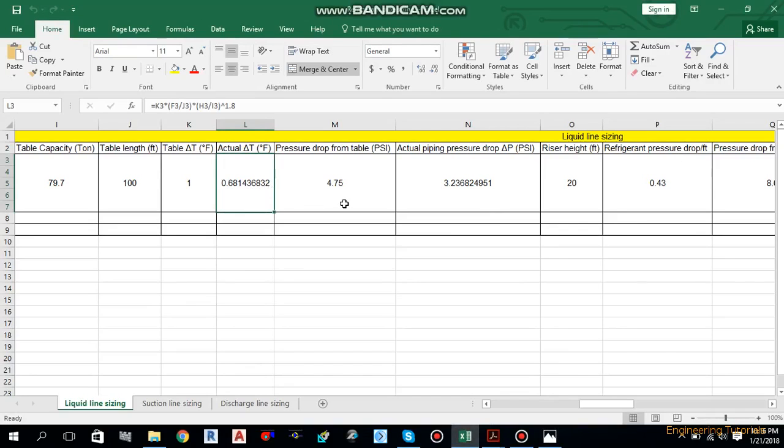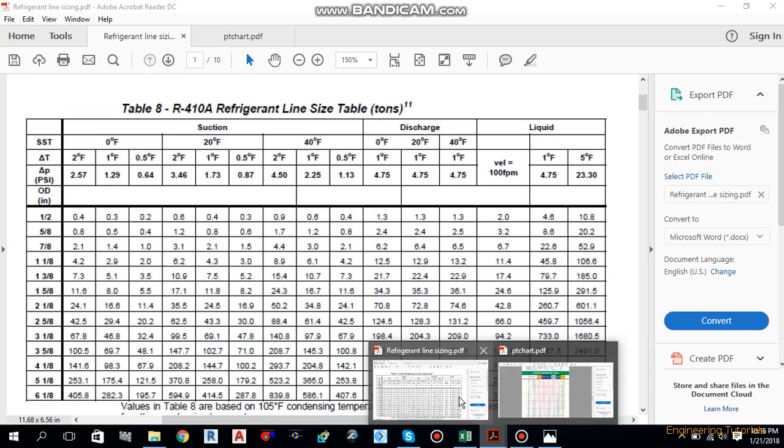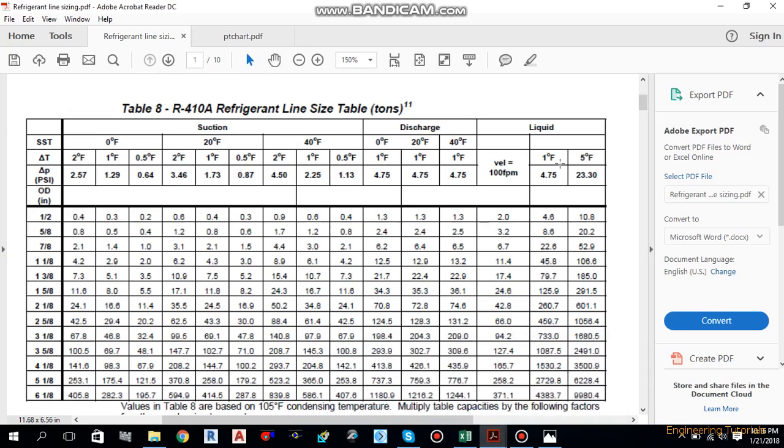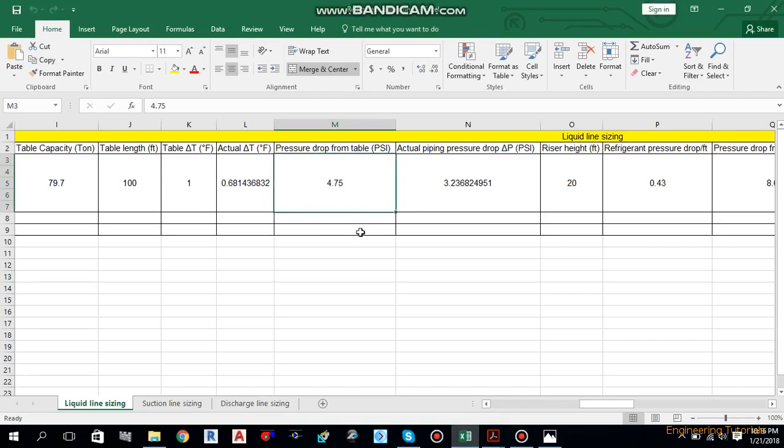Now we have to calculate the pressure drop from the table. This is 4.75. How it came, I will tell you. As you can see over here, for 1 degree Fahrenheit, what is delta P? This is the pressure drop, 4.75. For R410A refrigerant, at 1 degree Fahrenheit, the pressure drop is 4.75 psi. So this one we have to use for the table, delta P 4.75 psi.